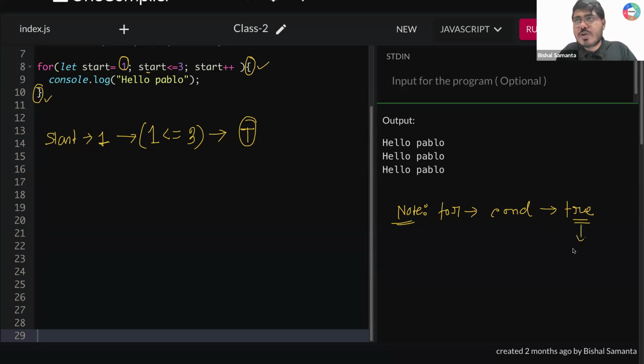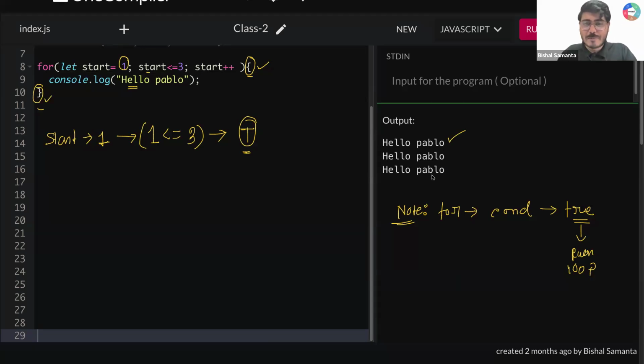So that means you need to run your loop. Is that clear? So once I'm getting a final output true, I have to run from here to here. Console.log hello Pablo. So one time I'm getting hello Pablo printed in this output. So far it is clear to all of you guys.